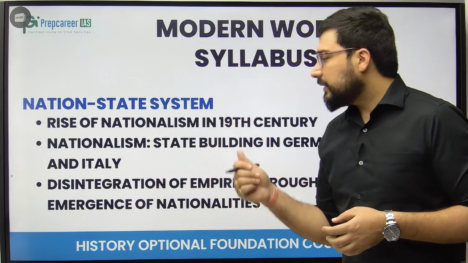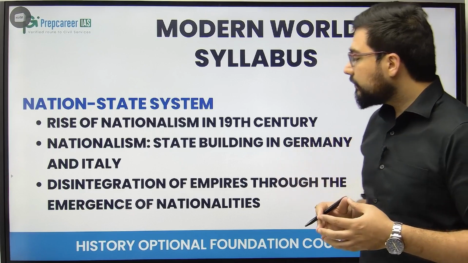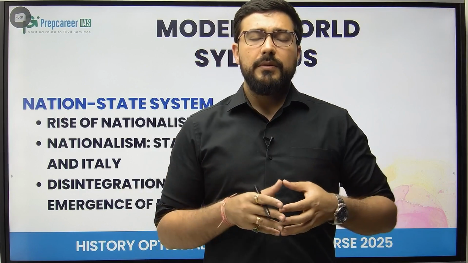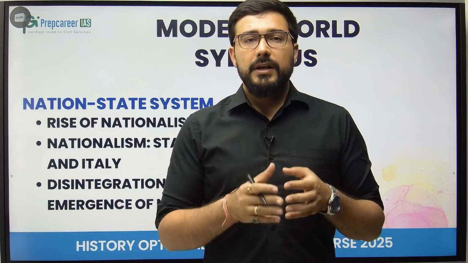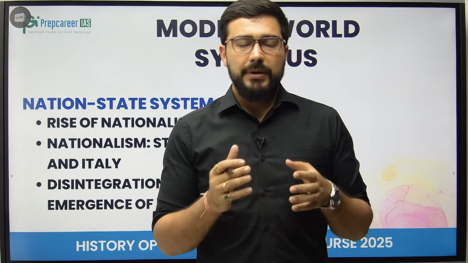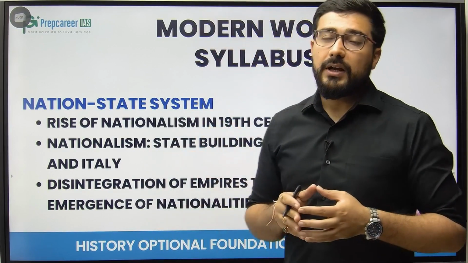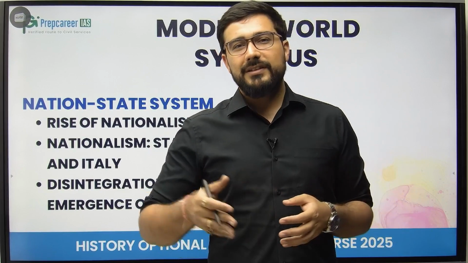Then finally, after the disintegration of empires through the emergence of nationalities, even India became an independent nation. Why? Because we see the emergence of Indian nationality. Like this, all these big empire makers like Britain, France, Netherlands, Spain, Portugal, all of them lost their territory one after the other with the rise of nationalism. So this is the classic fight of imperialism versus nationalism.